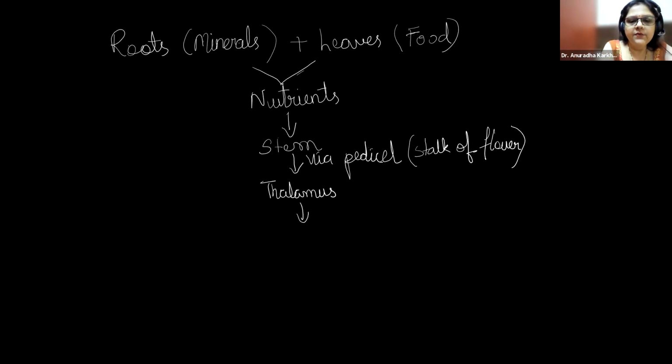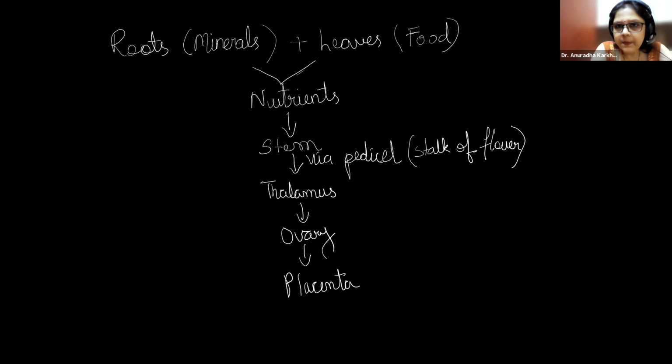From the thalamus, where is it going to go now? From the thalamus, it will reach the ovary. From the ovary, it will reach the placenta. From the placenta, it's going to reach the nucellus.